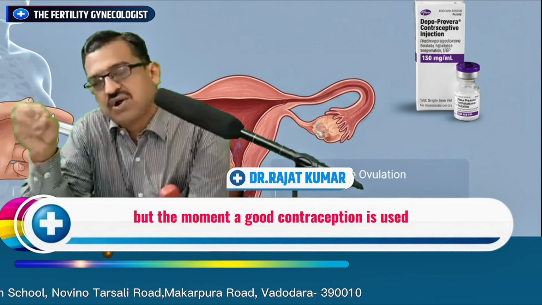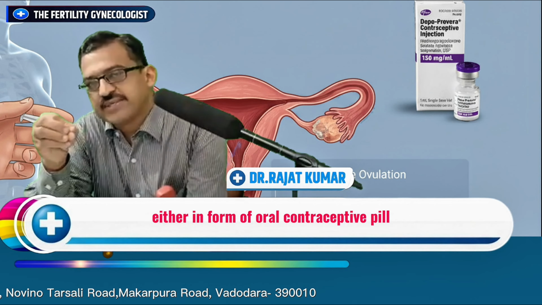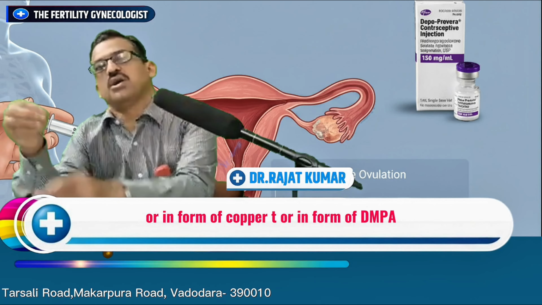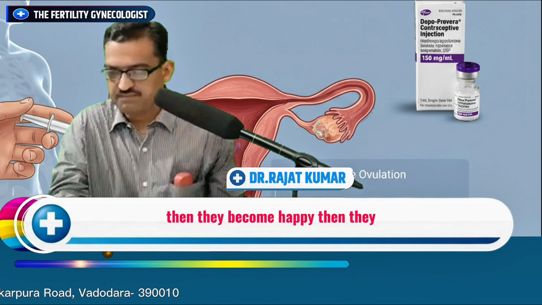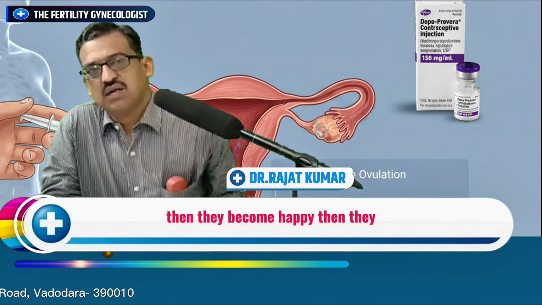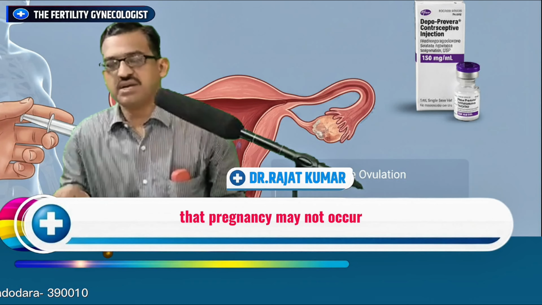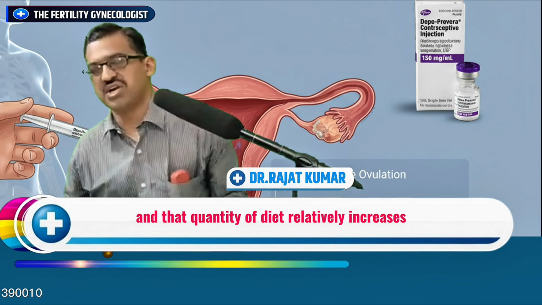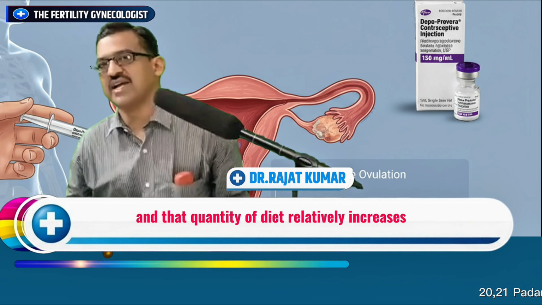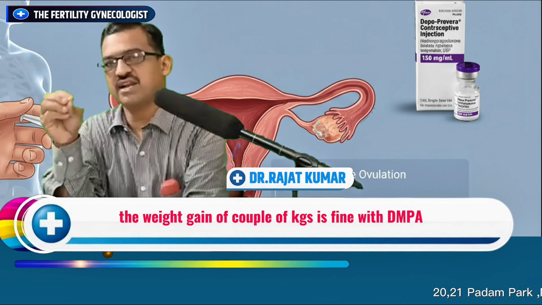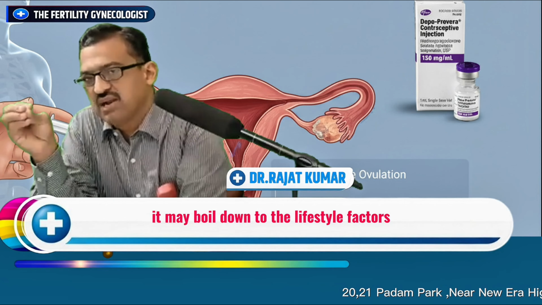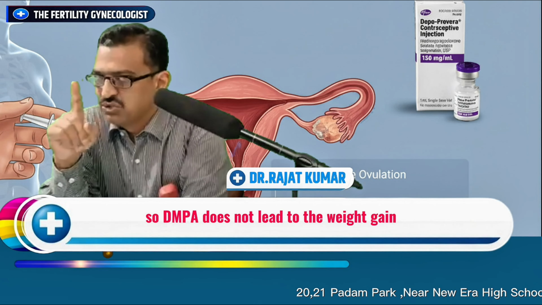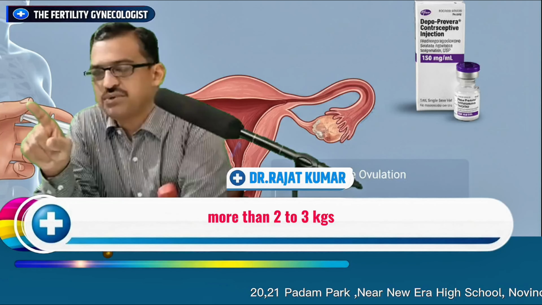But the moment a good contraception is used, either an oral contraceptive pill, or a copper T, or DMPA, or a tubal ligation operation, then they become happy. They are relatively carefree that pregnancy may not occur, the quantity of diet relatively increases, and as a result weight gain occurs. A weight gain of a couple of kgs is fine with DMPA, but more than that may boil down to the lifestyle factors and diet of the female. So DMPA does not lead to weight gain of more than 2 to 3 kgs.